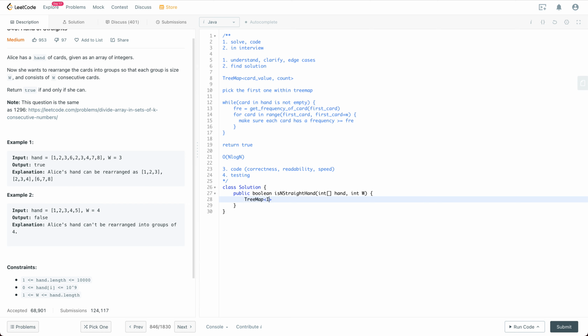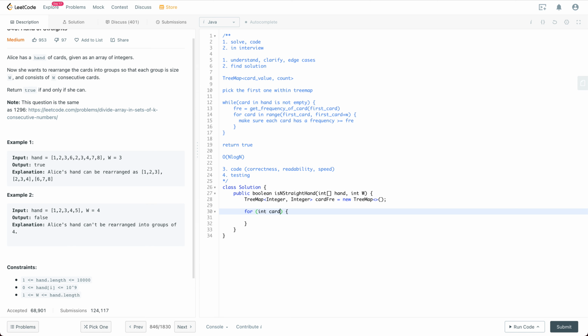First of all, we are going to have a tree map. The key is an integer, the value is an integer, and it will be the card frequency map. I think it's a tree map. Then we are going to build this tree map by going through this array.